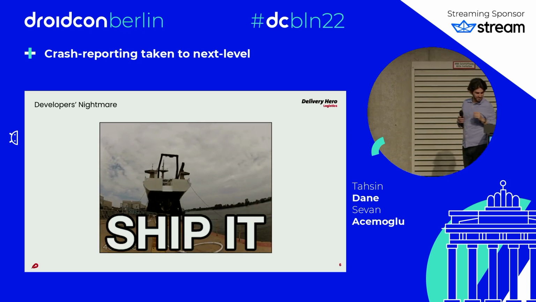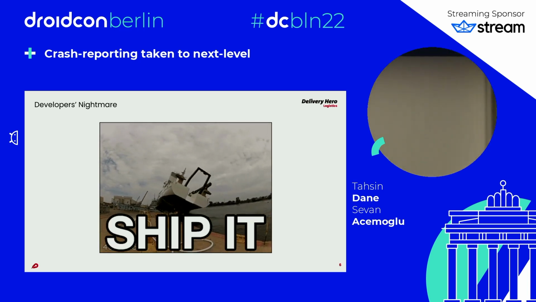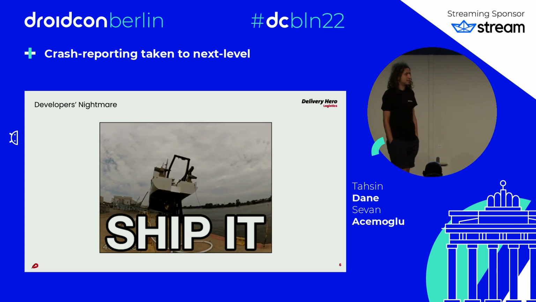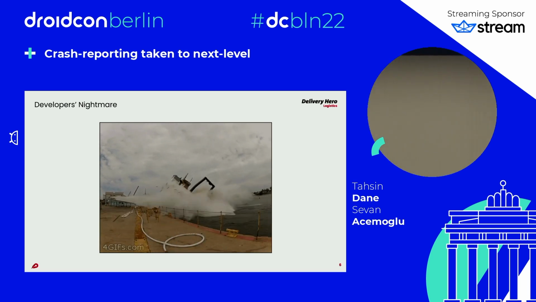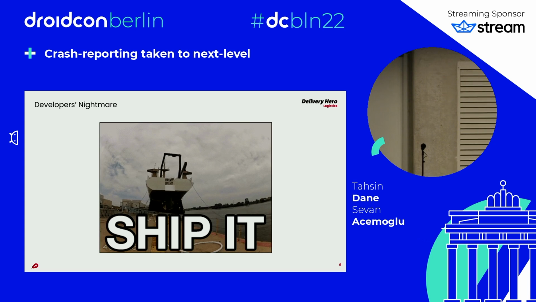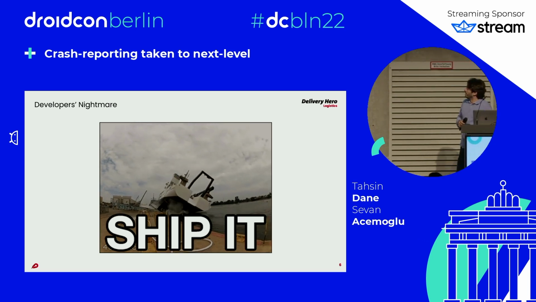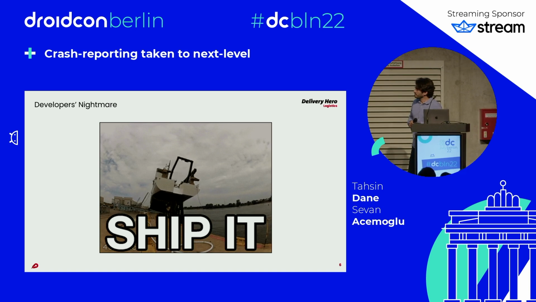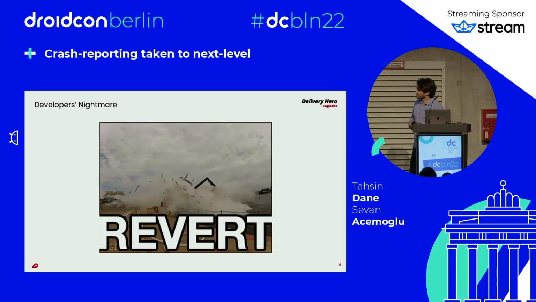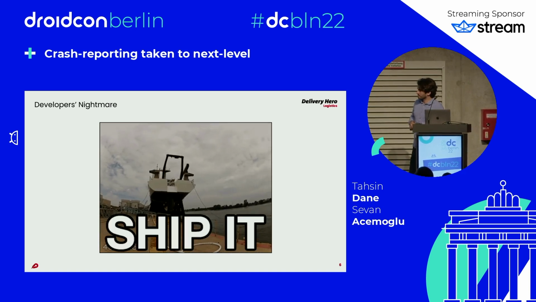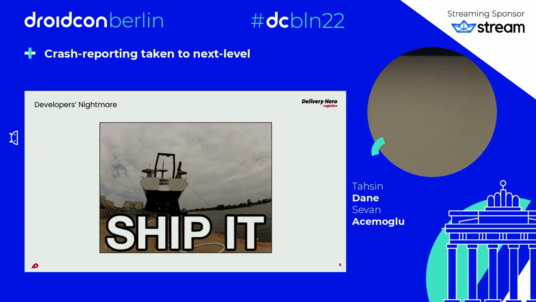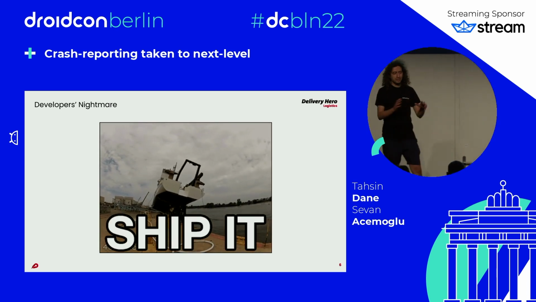This is one of the famous GIFs, memes, let's say. So when you ship something in mobile, it's special because you cannot just commit and roll out to production like backend. All of our features go to the App Store maybe together once a week, twice, or every 2 weeks, etc. So well, if something goes wrong, what do you do, right? How do you analyze it also? So this has two parts.